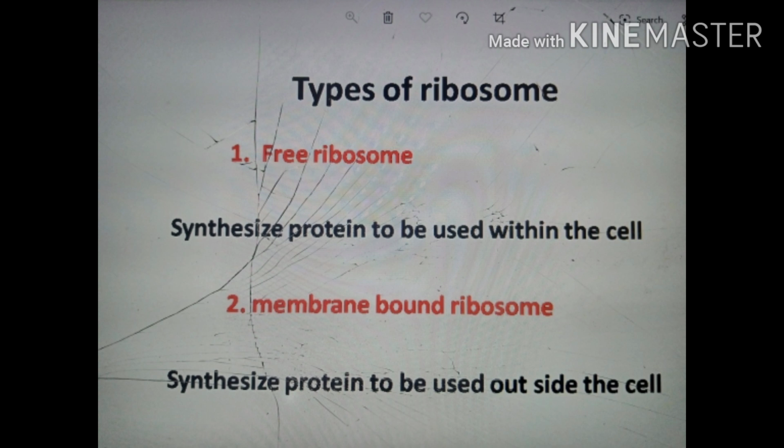And membrane bound ribosome is that ribosome which is connected to a part of the cell or to their membrane. And the job of membrane bound ribosome is to synthesize those proteins which work outside the cell, like the ribosomes which are connected to the membrane of the endoplasmic reticulum come in the membrane bound ribosomes.